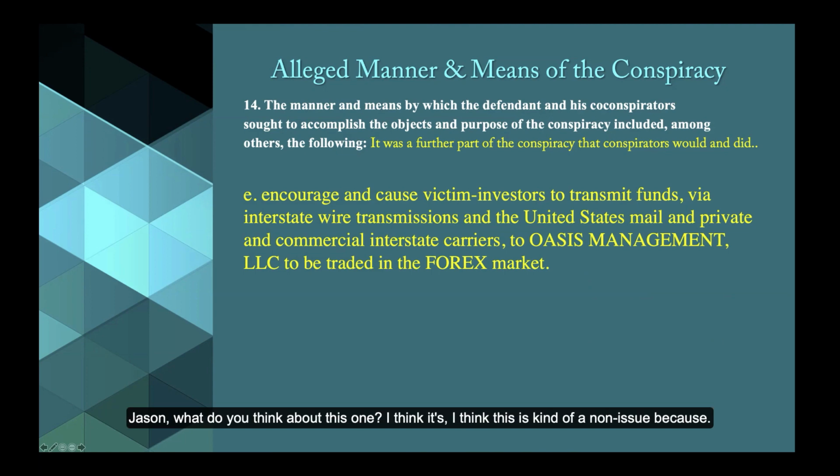I think this is kind of a non-issue because that would have been a motive. That would have been a motive business; you had to do that for the business. There were no false statements being made because that's the way it would have to be done. Correct. I agree, 100%. So this is a non-starter. It doesn't apply to any of the 6 elements, right?